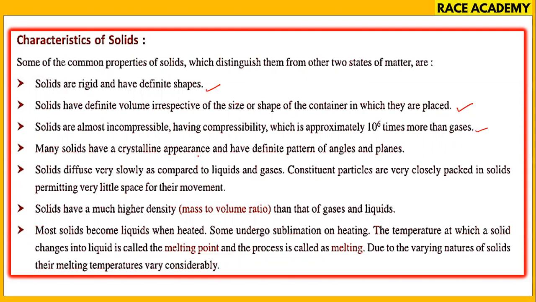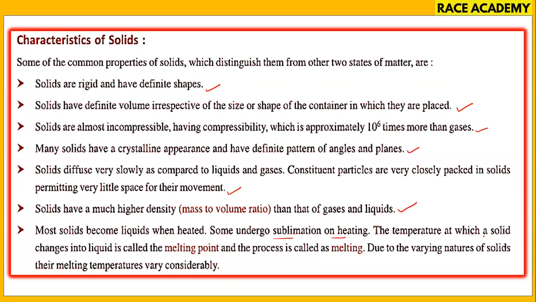Many solids have crystalline appearance and have definite pattern of angles and planes. Solids diffuse very slowly compared to liquids and gases, and constituent particles are very closely packed in solids, permitting very little space for their movement. Solids have much higher density and mass to volume ratio than that of gases and liquids. Most solids become liquids when heated, and some undergo sublimation on heating.